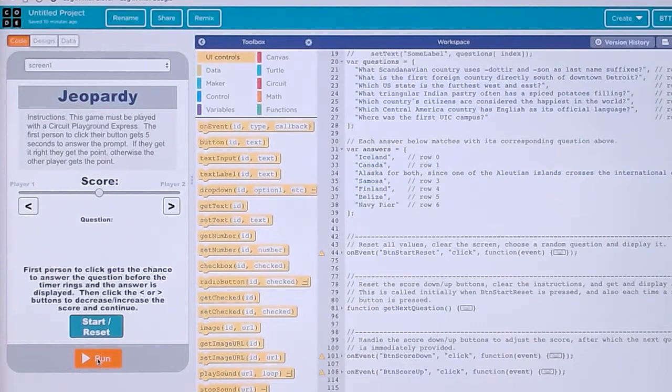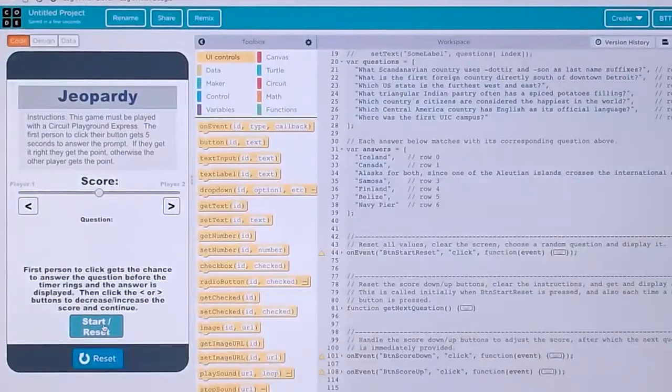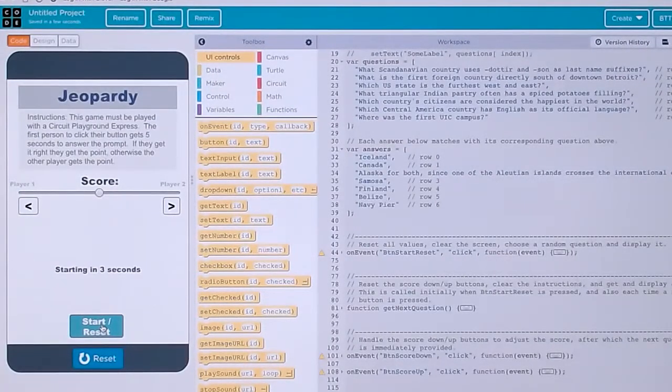So I'm going to press run. So there's instructions on the screen, and here we go, running the game. There it's running. And I have to click start and reset for the thing to actually start, and then it gives you 3 seconds to get ready and find the button.